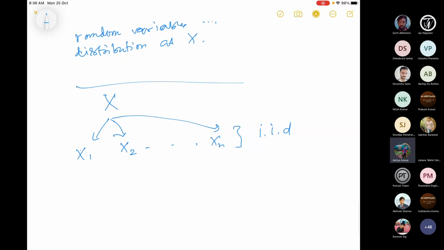Now there is a thing. If my population is small, let's say my population is 10, and I pick one, and then I pick the second one, then of course they are not independent. Why? Because I am doing it without replacement.